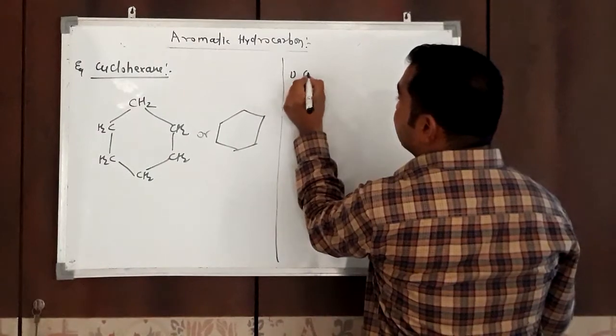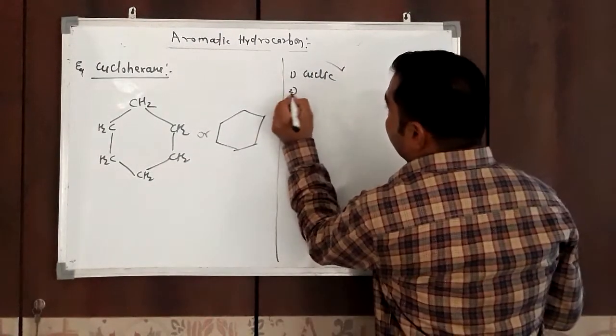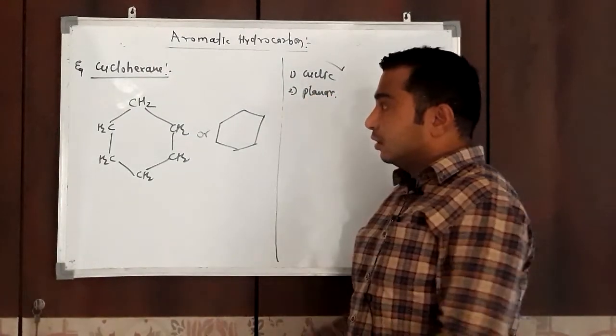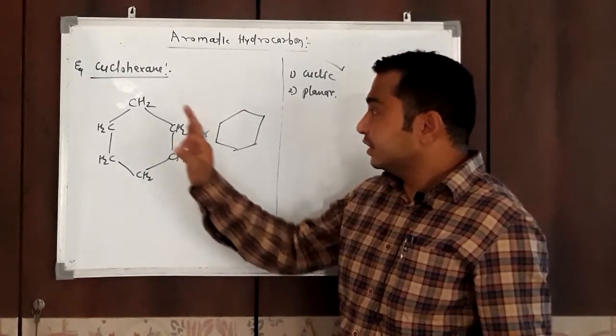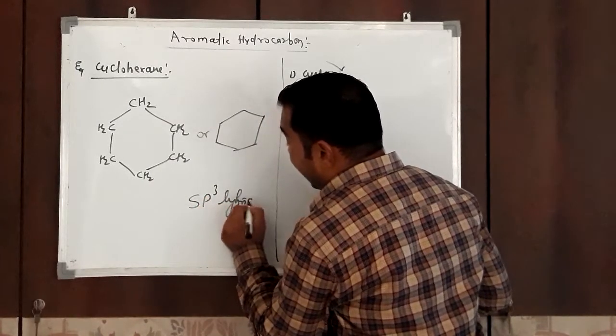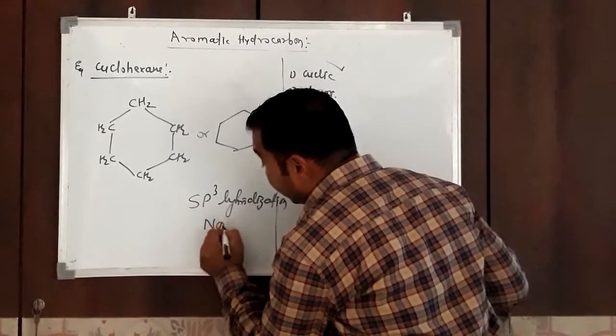First condition, cyclic, it is cyclic. Planar: actually all the carbon atoms in cyclohexane are in sp3 hybridization. Therefore these are non-planar.